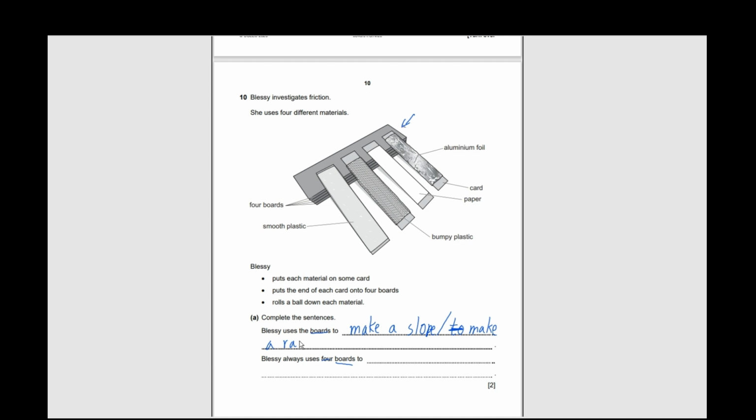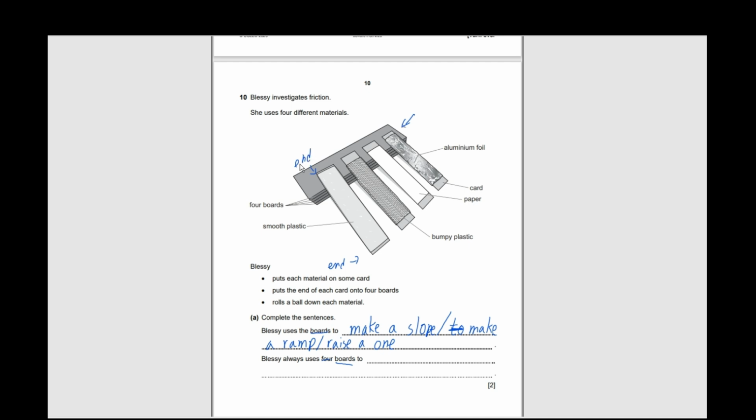Yeah, we can say that as well. Or to raise one end of the material. So these are both ends of the material.